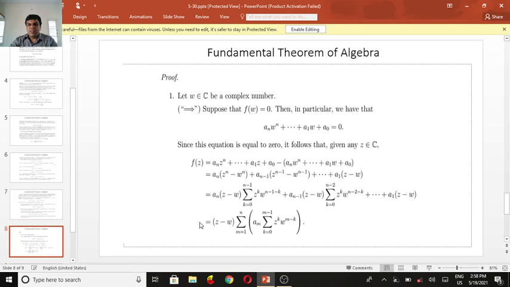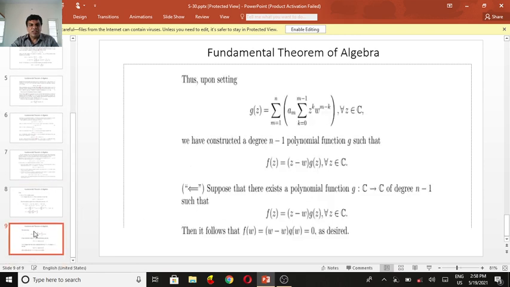That is, this equals z minus w times the summation m running from 1 to n of am times the summation k running from 0 to m minus 1 of z power k w power m minus 1 minus k.